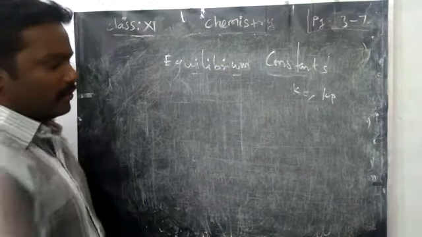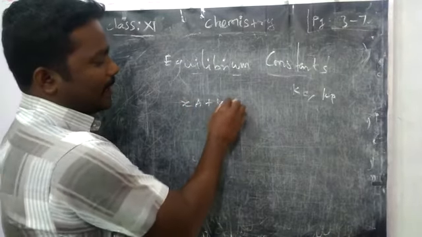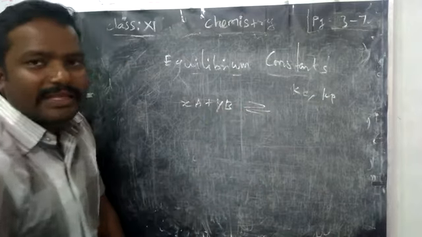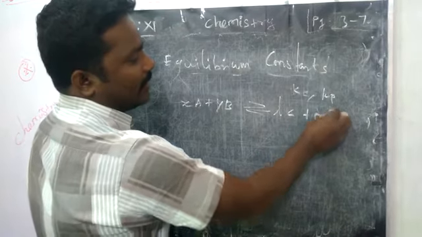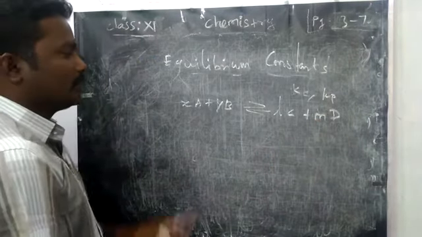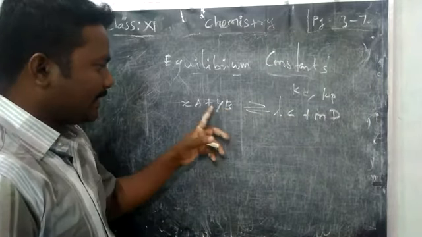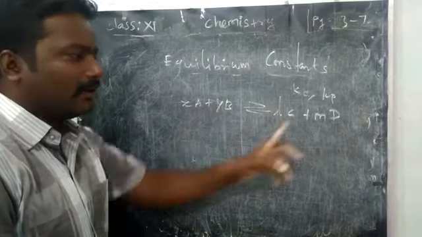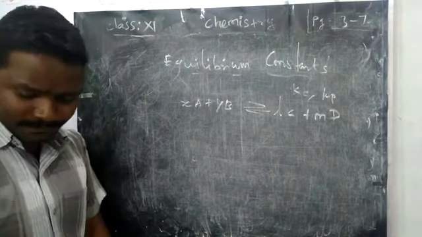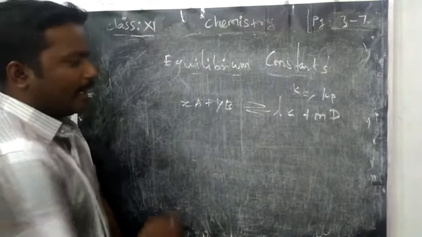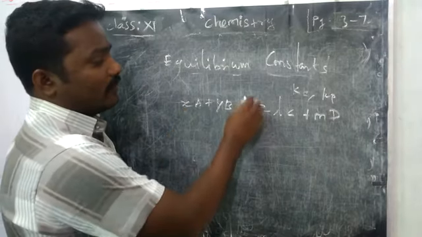We will take an equation. What equation is taken in the book? X amount of A, Y amount of B, which is in equilibrium with L amount of C and M amount of D. A and B are the reactants, C and D are the products. X and Y are the coefficients of the reactants, L and M are the coefficients of the products. Then according to the law of mass action, how do you write the rate of the reaction? This is the forward reaction.